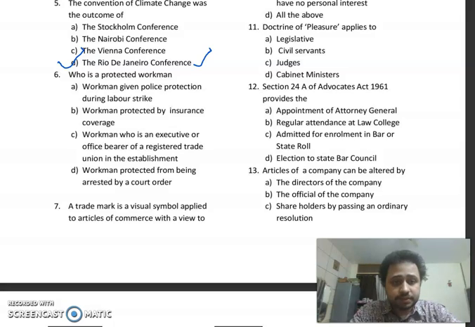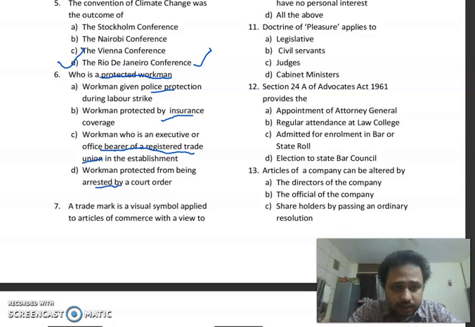Now, MCQ number 6. Who is a protected workman? Workman given police protection, workman protected by insurance, workman who is an executive or office bearer of a registered trade union, or workman protected from being arrested by court.